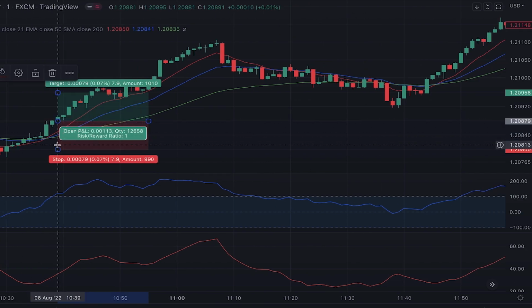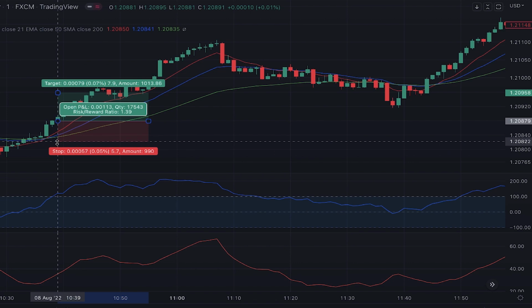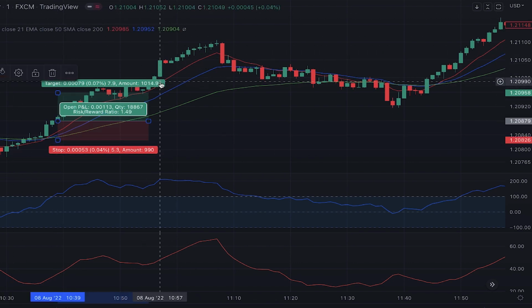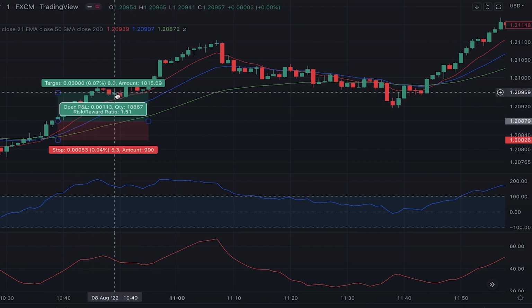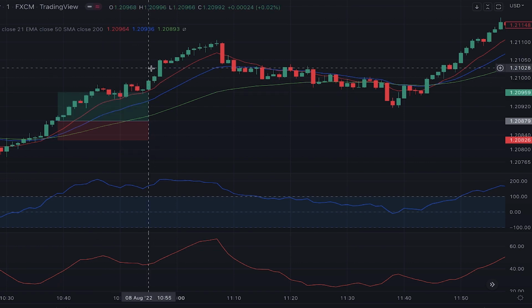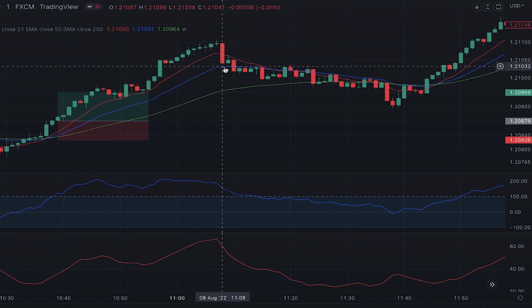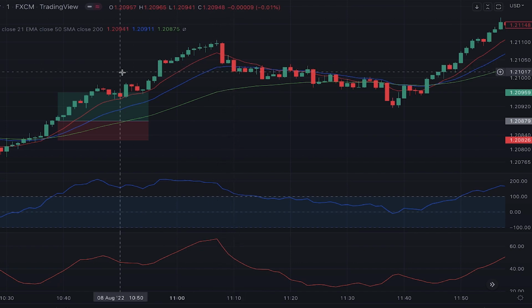The stop loss for this trade is placed below the longest moving average, the green one, and for the profit target, we can take the profit of this trade in 2 ways. One way is setting it in advance and taking it at level which makes the risk to reward ratio equals 1.5, which is at this level, and the other way is taking the profit when we get the first candle that is closed below the moving average with length of 21, the blue one, which happened here at this level.